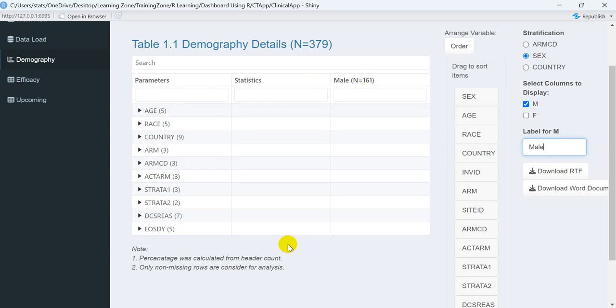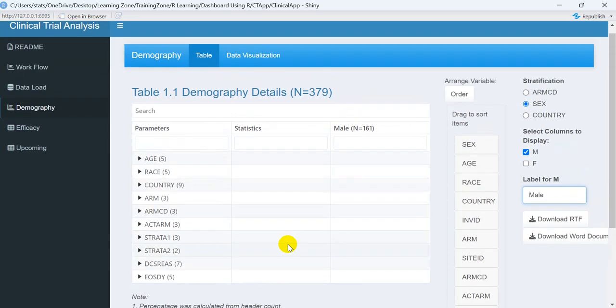When you are done with your analysis, whenever you are done with your tabulation part, you can download the results, and those results can be published at any place. You can download the results in two formats: one is RTF format, another is Word document. In general, the pharma practice is to get the output in RTF format, and once the RTF file is QC'd by the statistician and the medical team, then all the outputs will be converted into PDF file format and submitted to the regulatory authorities.